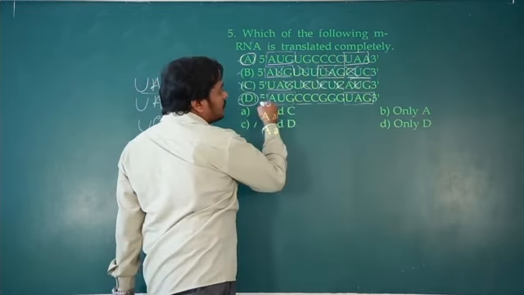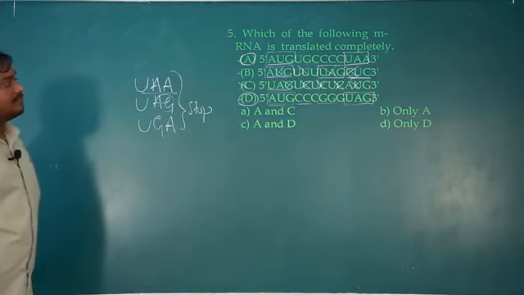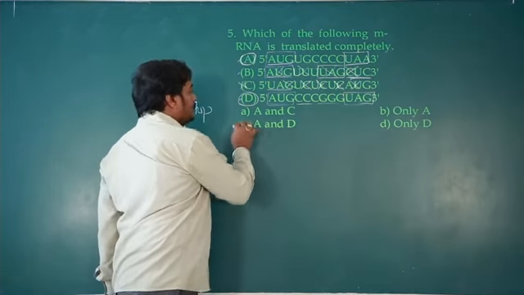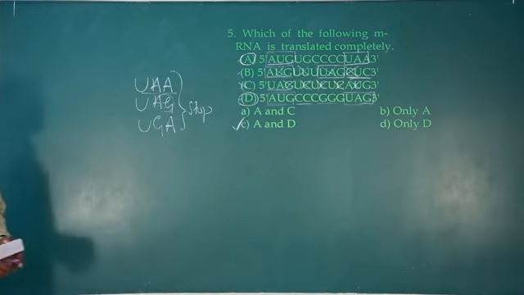Complete means the full sequence should be involved. So based on this we can say A and D are the right answer. A and C, A and D, D. So this is the right answer. Okay.